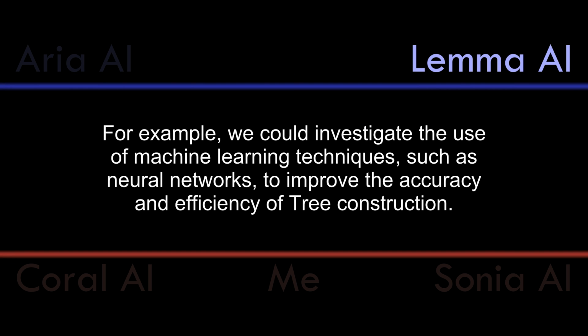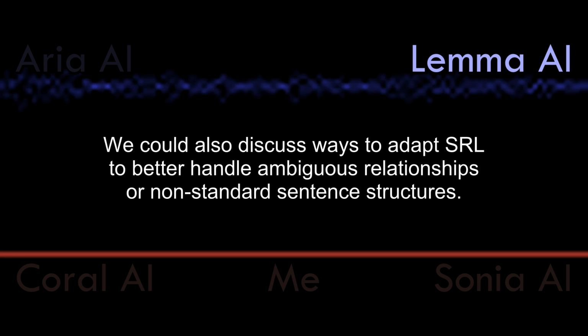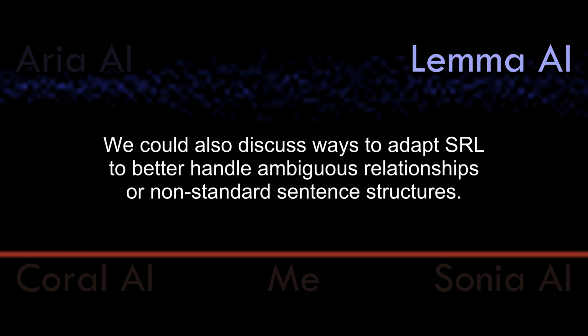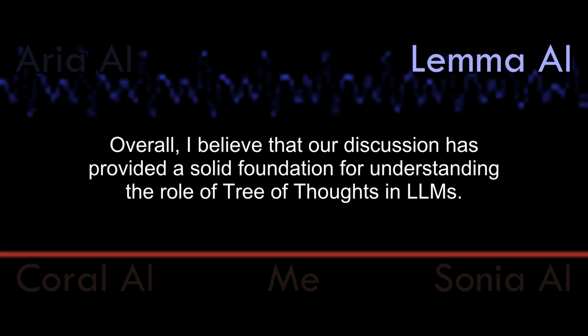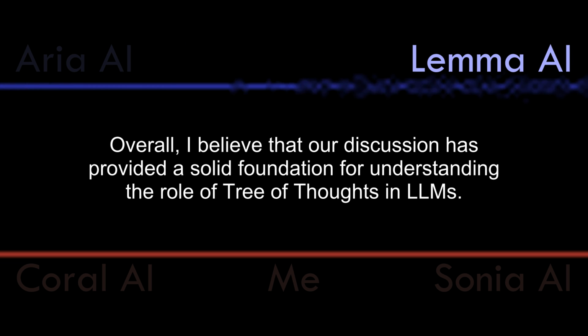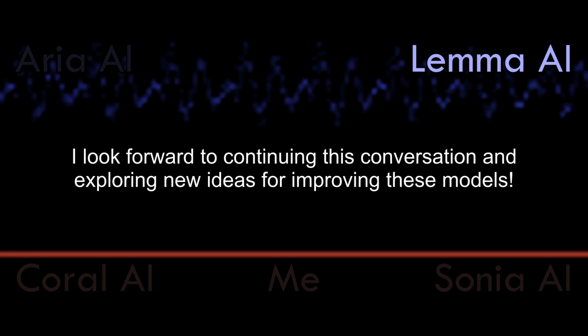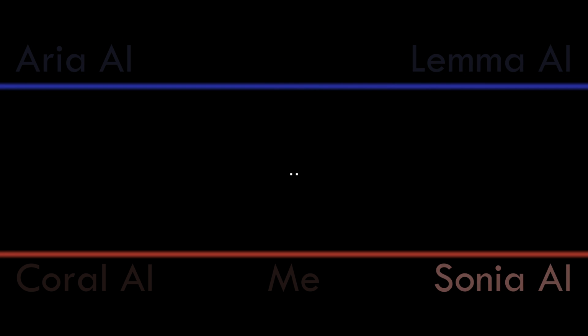For example, we could investigate the use of machine learning techniques such as neural networks, to improve the accuracy and efficiency of tree construction. We could also discuss ways to adapt SRL to better handle ambiguous relationships or non-standard sentence structures. Overall, I believe that our discussion has provided a solid foundation for understanding the role of tree of thoughts in LLMs. I look forward to continuing this conversation and exploring new ideas for improving these models.